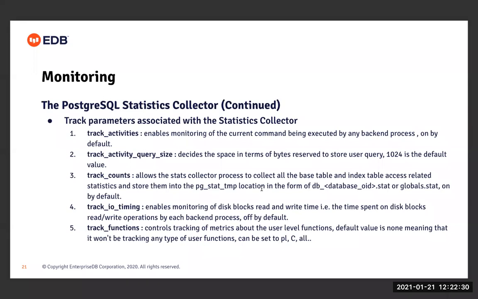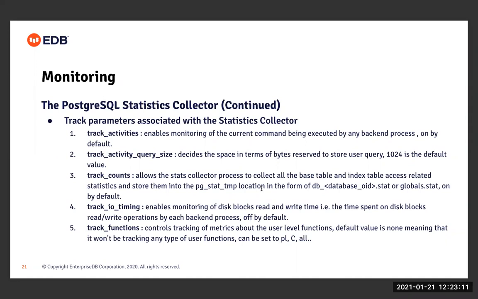Another parameter is track_activity_query_size, which decides the size of the query that will be stored by the stats collector process. By default, the size is 1024 bytes, meaning that if any query exceeds this limit, that query will be truncated and stored into the stats file. Another parameter is track_counts, which allows the stats collector process to collect all the base table and index table access related statistics and store them into the pg_stat_tmp location in the form of db_databaseoid.stat or globals.stat. Again, this parameter is on by default.